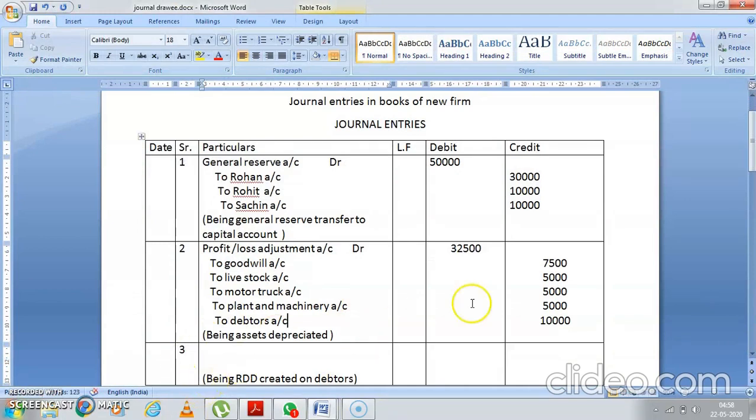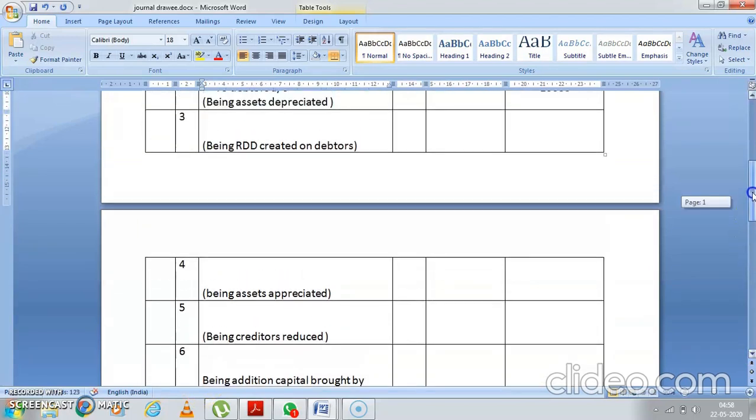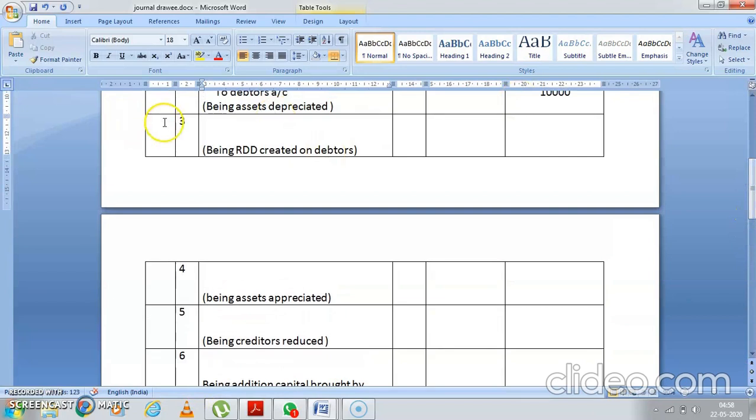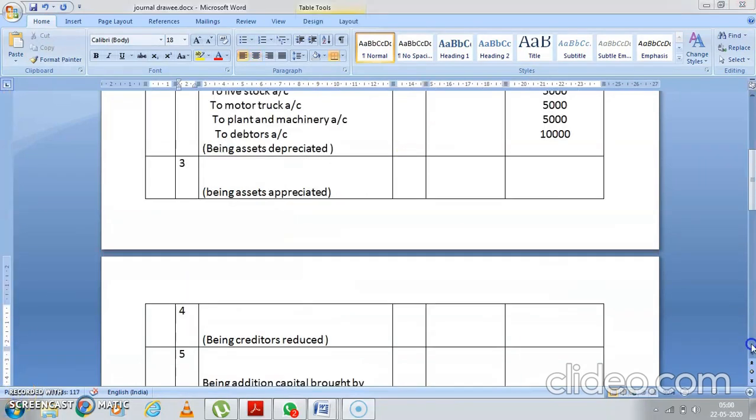Now see, I had written RDD created, but as I've told you, I've written it as bad debt, so I've written in the asset reduce, so I'll delete this. Yes, so we have written being all the asset depreciated.